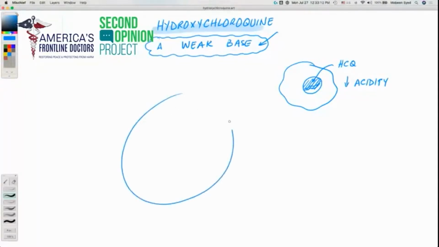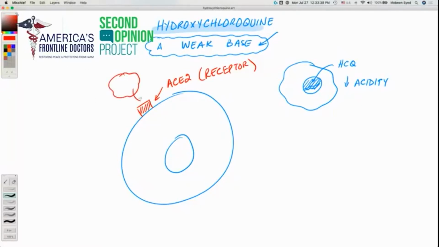So here, let's say this is our cell, and this is the nucleus of the cell. What happens is that the coronavirus, I think we all know, binds to ACE2. We call it a receptor. It is actually an enzyme present on the surface of our cells, but we call it a receptor because it allows the coronavirus to bind. So let's say here we have a coronavirus. Coronaviruses have spike proteins on them. These spike proteins, or S proteins, are the ones that they use to bind with our ACE2 receptors on our cells.